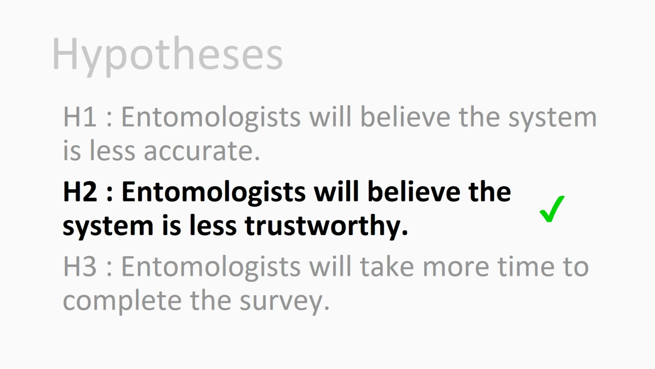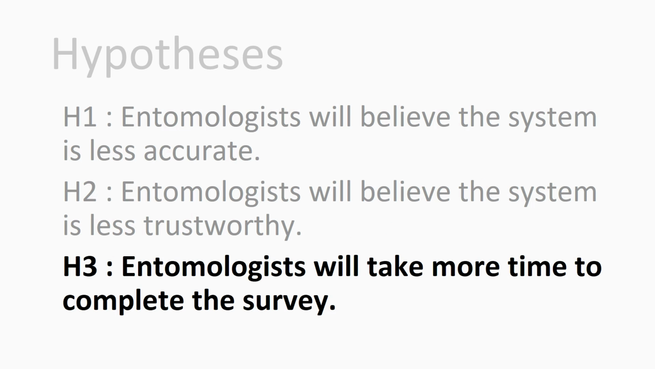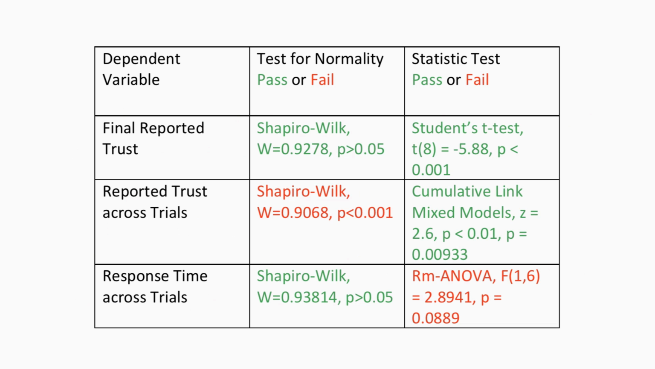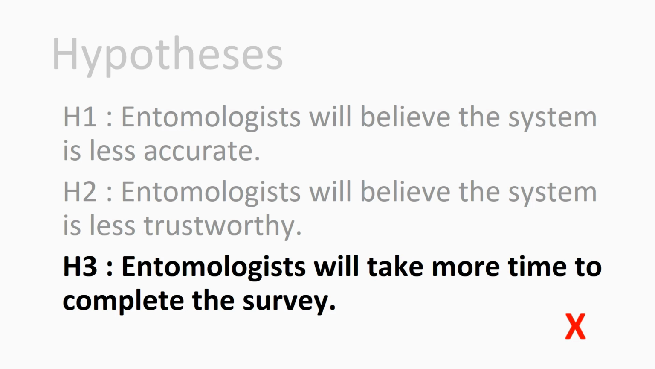For the third and final hypothesis, we stated that entomologists would take more time to complete the survey. The Shapiro-Wilk test showed that the data was drawn from a normal distribution, so we used the repeated measures ANOVA. This statistical test depicted that the response time between entomologist and novice was not significant. Therefore, our experiment could not find any evidence to support our third hypothesis.